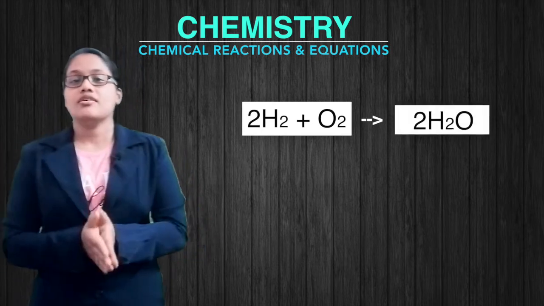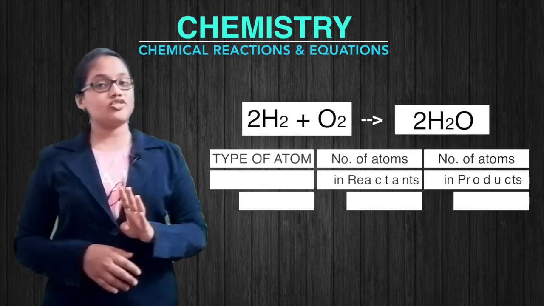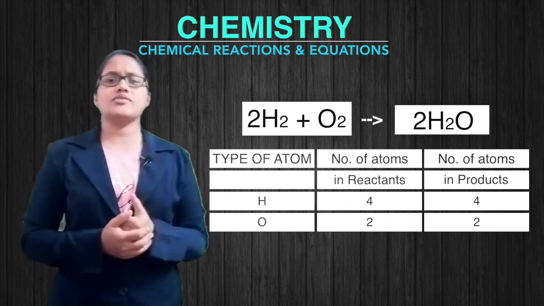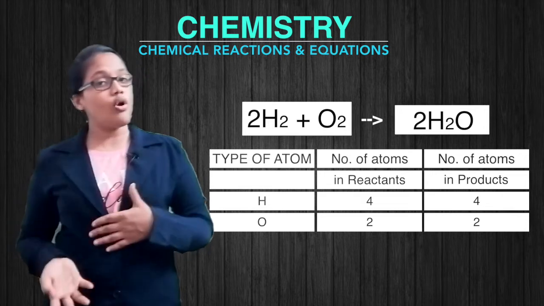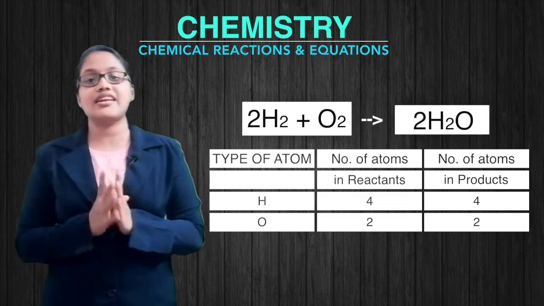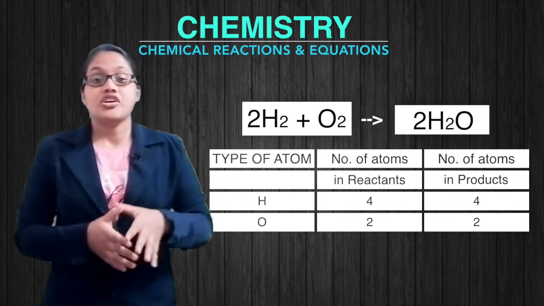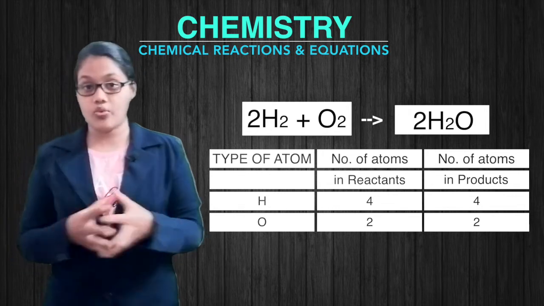Now if we count the atoms, we have 4 hydrogen atoms on the reactant side and 4 hydrogen atoms on the product side. And in the case of oxygen, we have 2 oxygen atoms on the reactant side and 2 oxygen atoms on the product side. So now this is a balanced chemical equation.